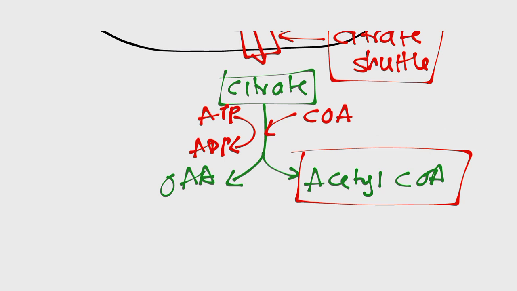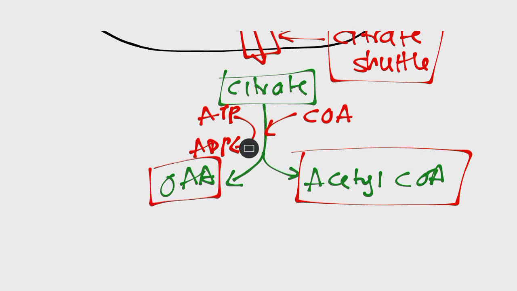Now, why didn't we just get acetyl-CoA from the mitochondria and bring it outside here? The answer is simple, because acetyl-CoA cannot cross the mitochondrial membrane. Therefore, it is converted to citrate because citrate can cross via the citrate shuttle, and then in the cytoplasm, citrate will be converted back to acetyl-CoA and oxaloacetate.